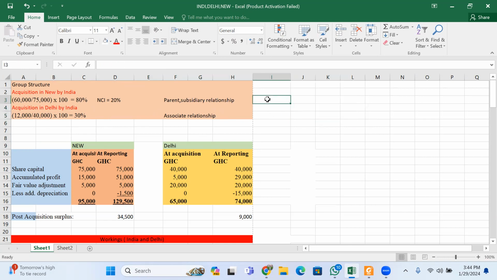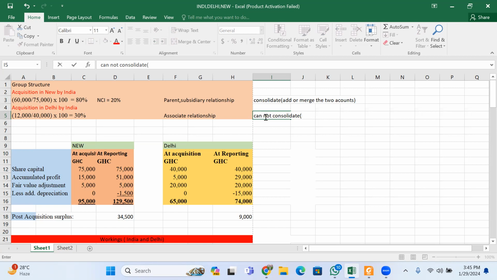And so here you can consolidate the accounts of New and India. If I may say consolidate, you mean you can merge or add the two accounts. Here, for Delhi, you cannot consolidate the two accounts.